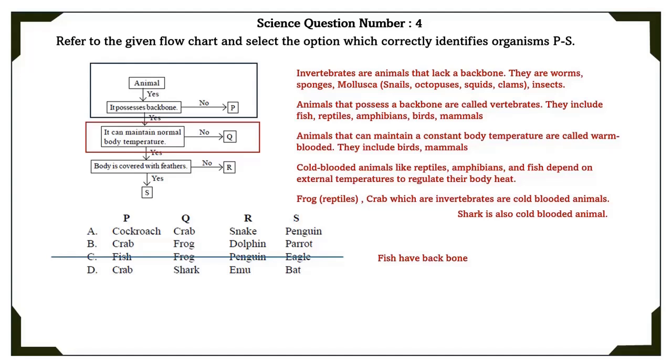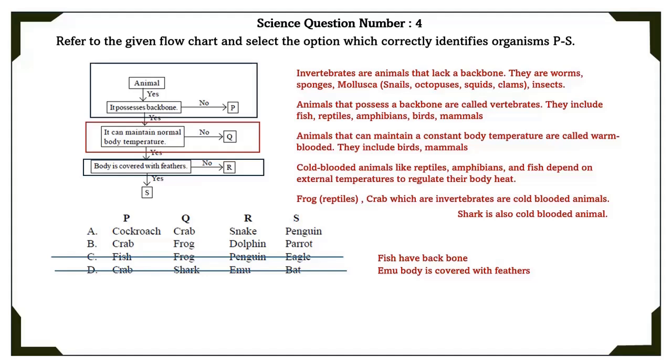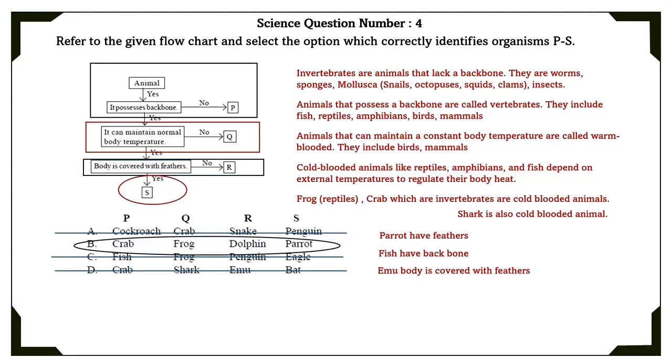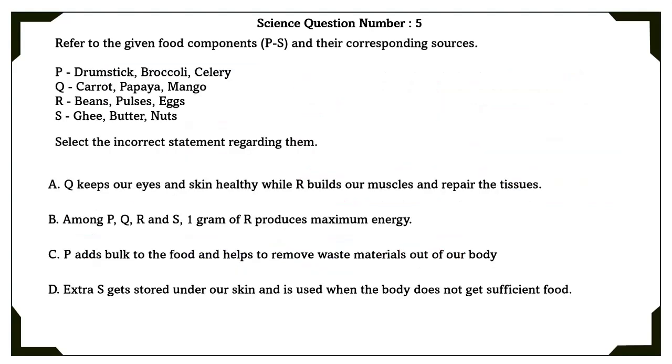The R1, body is covered with feathers? No. But emu's body is covered with feathers. So the D option cannot be the correct option. And snake is cold-blooded. A cannot be the correct option. In S, body is covered with feathers. Parrot has feathers. All the other things also satisfy the B option. So the correct option which satisfies the flowchart is the B option.